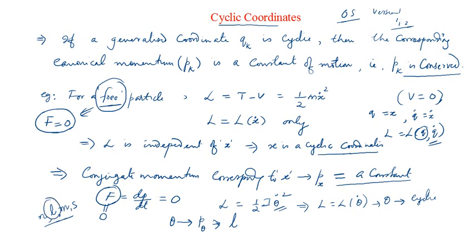So p theta, or L, is equal to a constant. L is equal to a constant, and you know that this is nothing but a direct consequence of Newton's second law of motion in rotational motion.